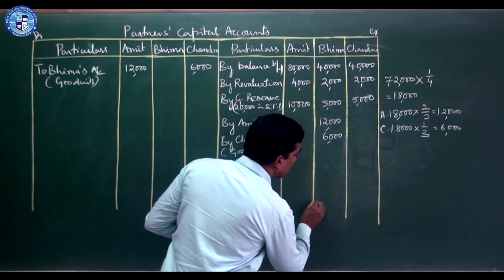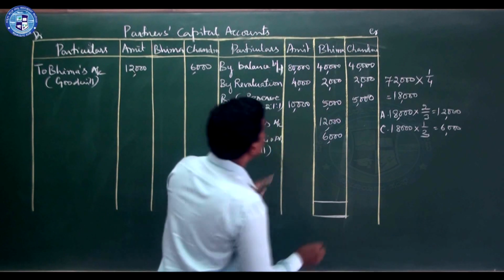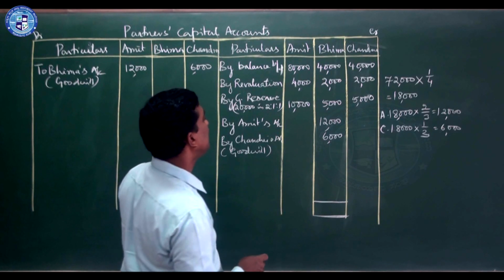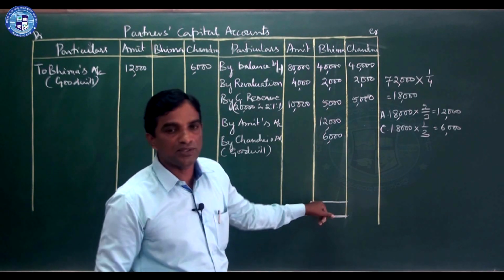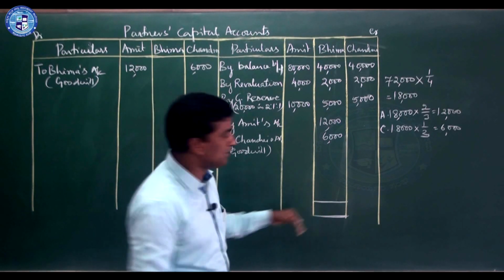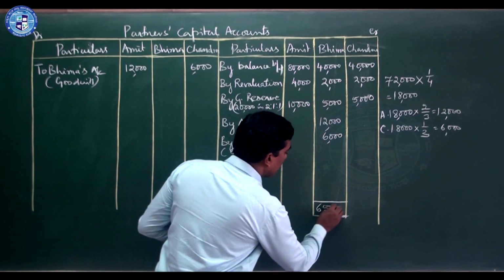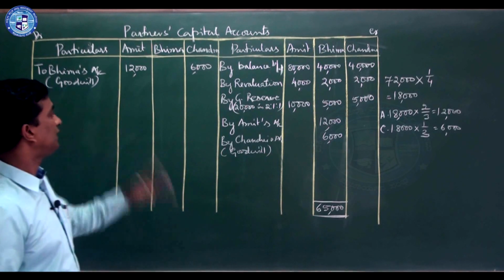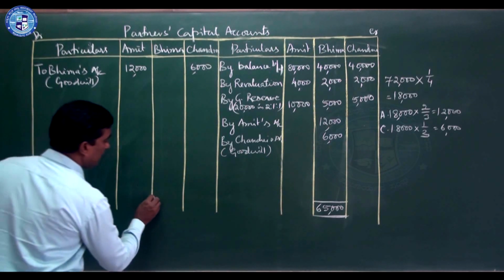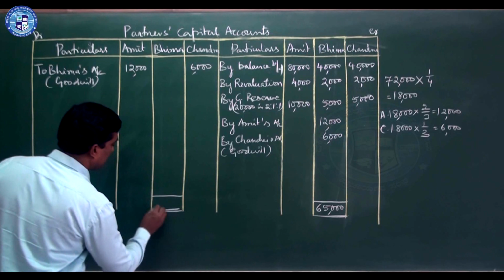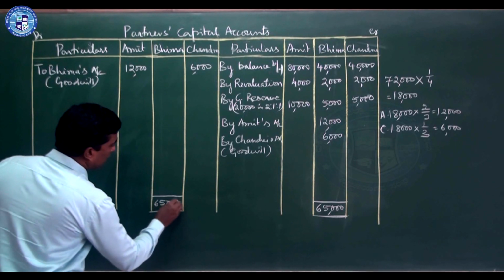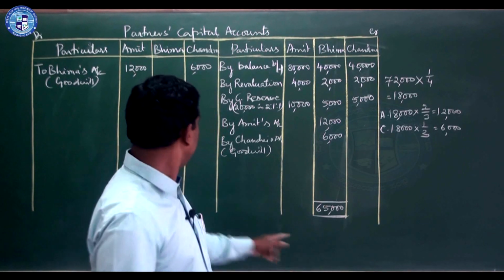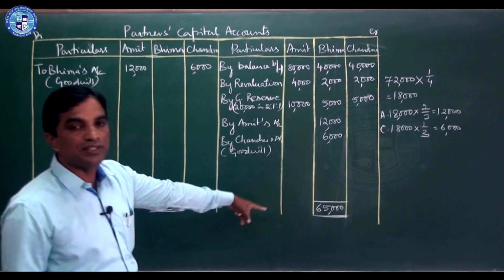So the total of this account becomes 65,000. 65,000 right here, and here also 65,000. First you close the retiring partner's account, then it will be easy for you. The retiring partner's share is 65,000.